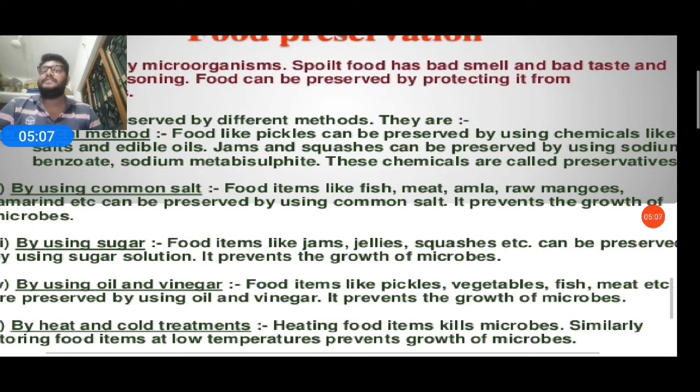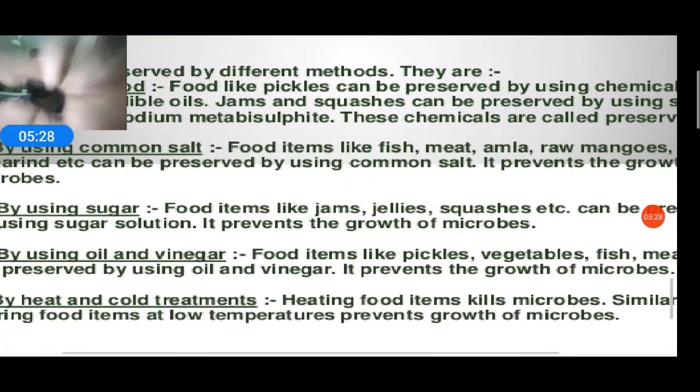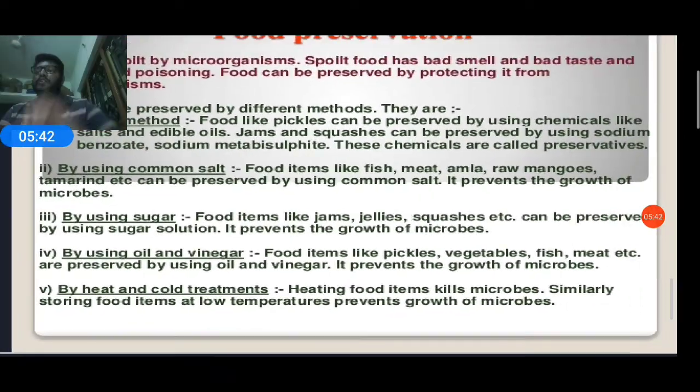Because it inhibits, that is reduces, the growth of microorganisms. The third method is using sugar. Jams, jellies and squashes can be preserved using sugar solution. Sugar and salt both reduce the growth of microorganisms.